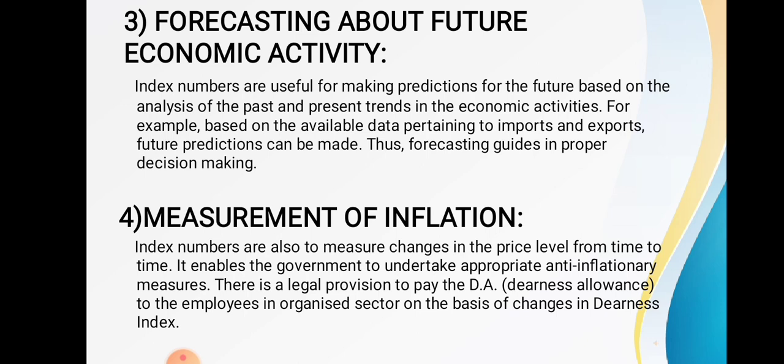There is a legal provision to pay DA, that is dearness allowance, to the employees in the organized sector on the basis of changes in the dearness index. So the fourth importance is that it is useful in measurement of inflation. Are you getting?